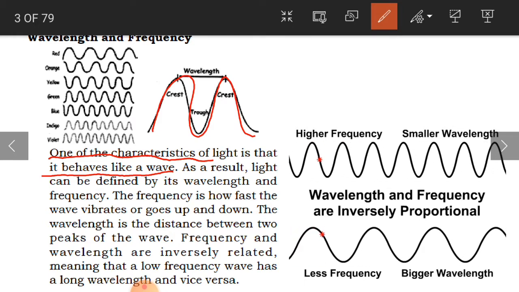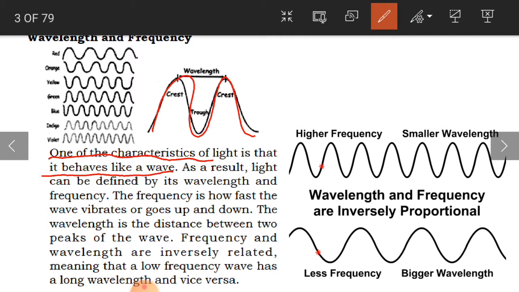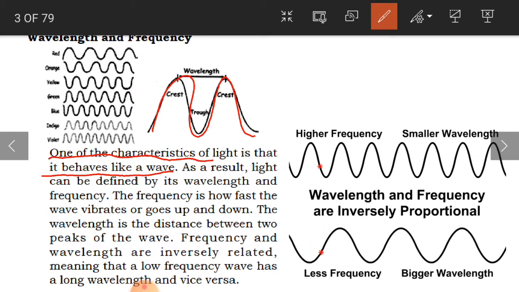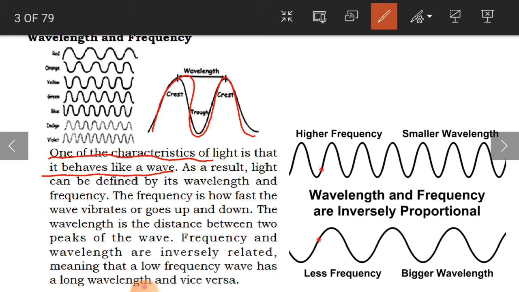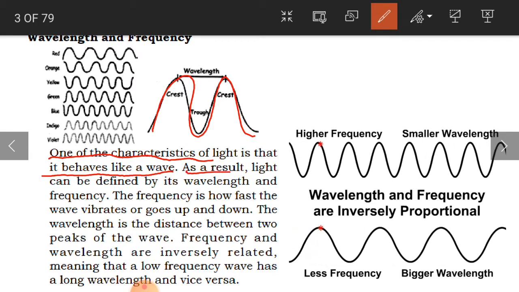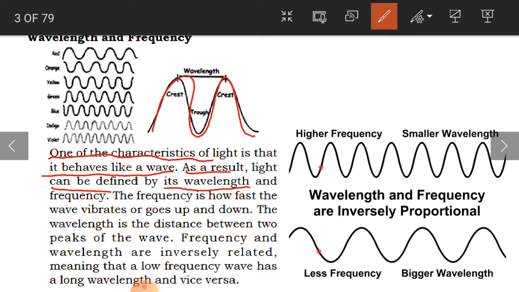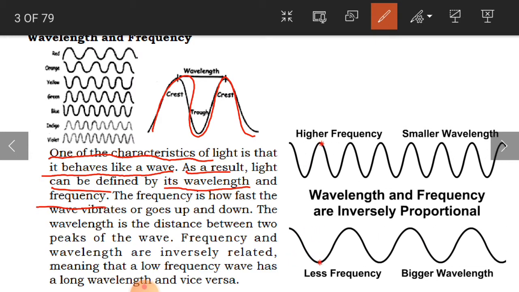Light also behaves like a wave. It also travels up and down. Clear, children? As a result, light can be defined by its wavelength and frequency.